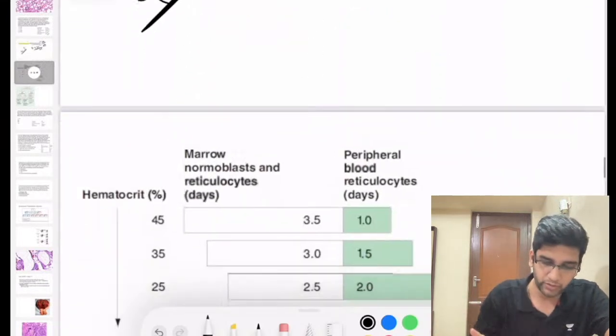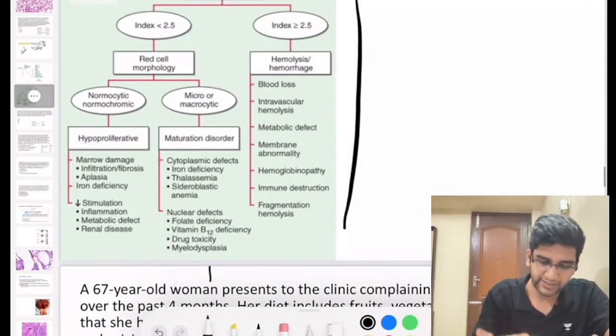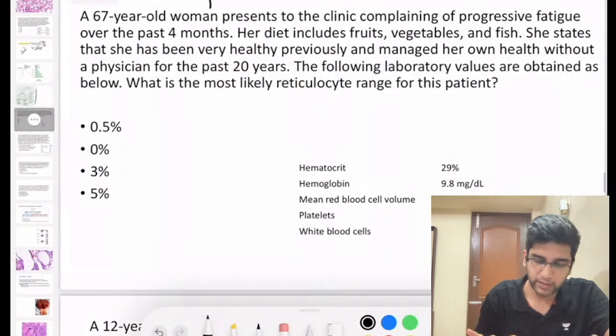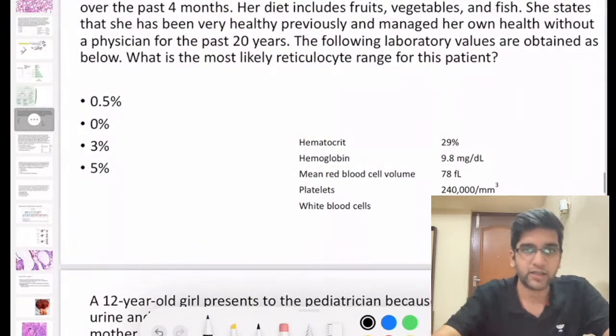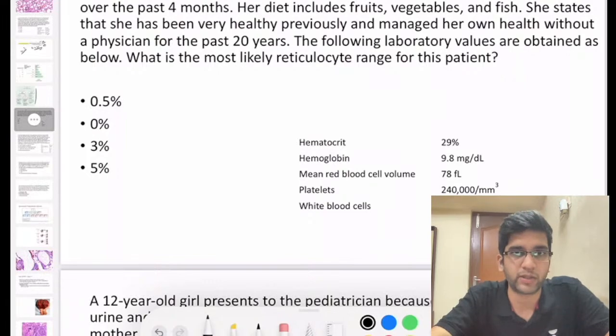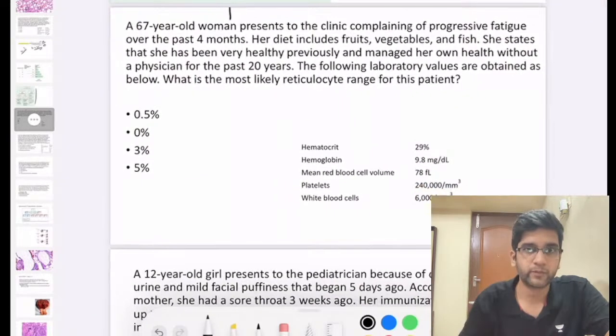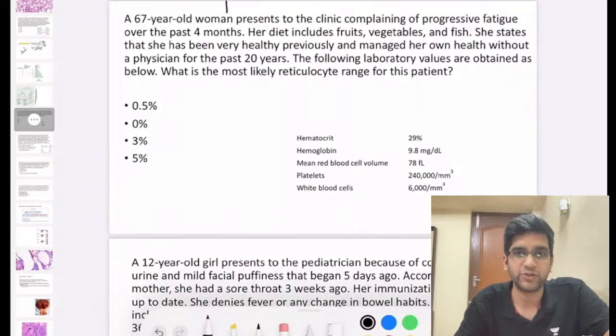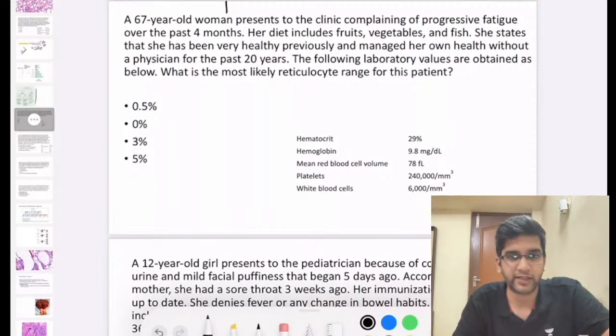Fine. Okay, we'll ignore this for now. We'll see them soon sometime down the road. Okay, let's look at this. Let's see if you're able to come to a conclusion. I'll zoom in a little bit so that you can see the entire question.